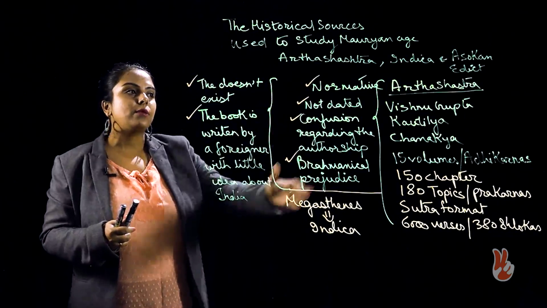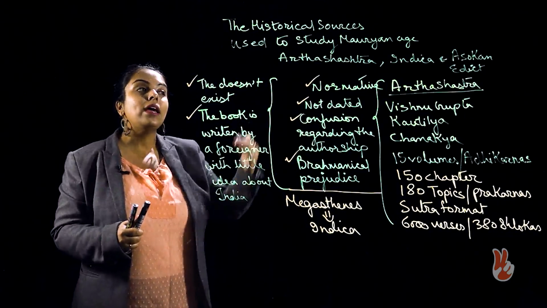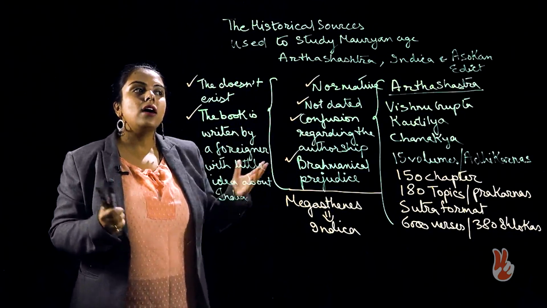So, as we said, let me just recap. Arthashastra is one, Indica is other, and the third is Ashokan Edict.